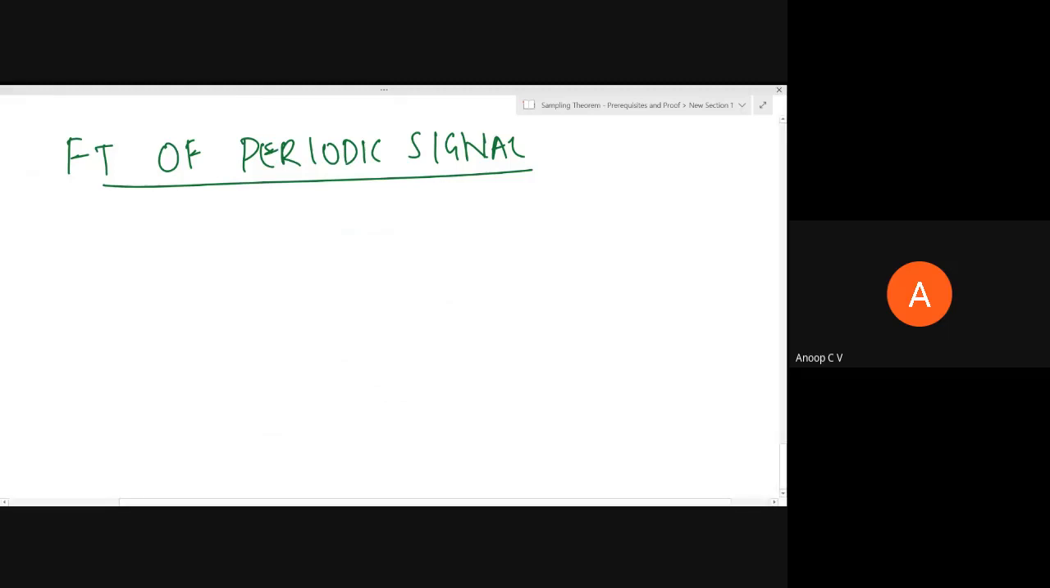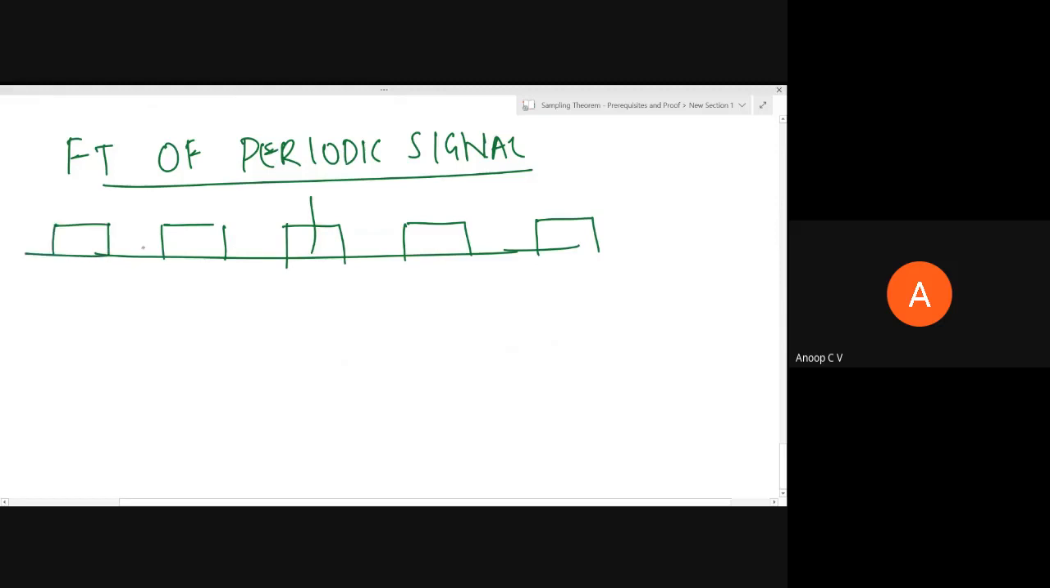One typical example would be a square pulse train like this. It's a periodic signal, and if you are asked to find its Fourier transform, normally we won't define the Fourier transform as such. If I call it g of t, or, as it is periodic with respect to time T naught, I'll represent it as g T naught of t. If we consider this a typical periodic signal, maybe this is minus T naught by 2 and this is plus T naught by 2.